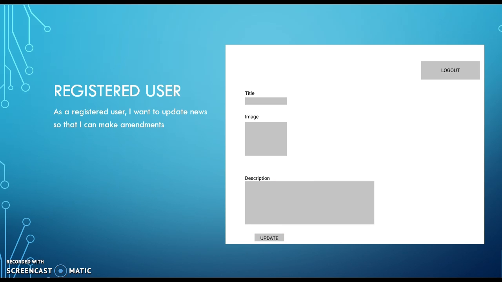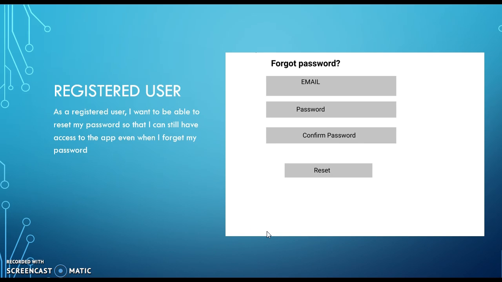As a registered user, I want to be able to update news so I can make amendments. So a registered user can make amendments to whatever they post. As a registered user, I want to be able to reset my password so I can still have access to the app even when I forget my password. So whenever a registered user forgets their password, they'll be able to reset the password and still log into the app after they reset the password.